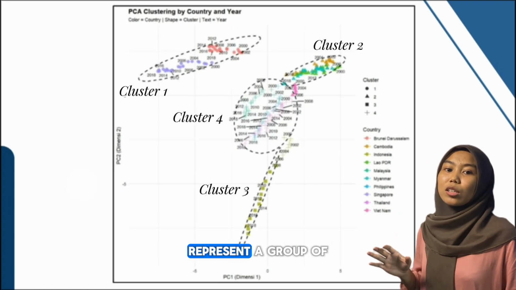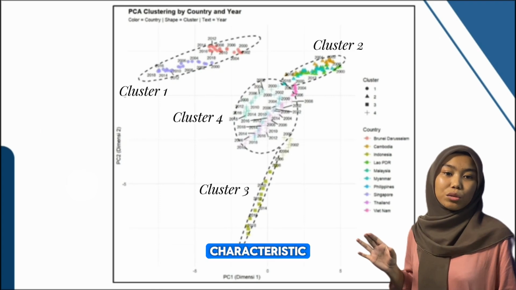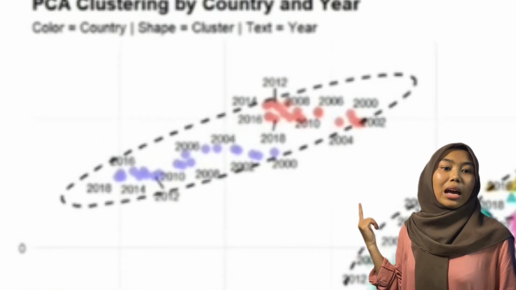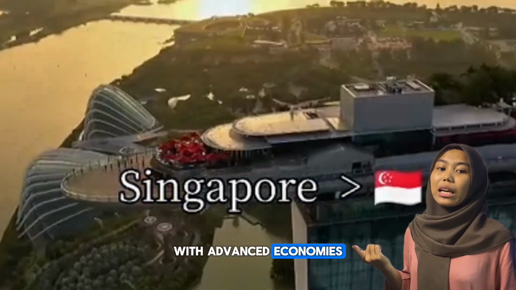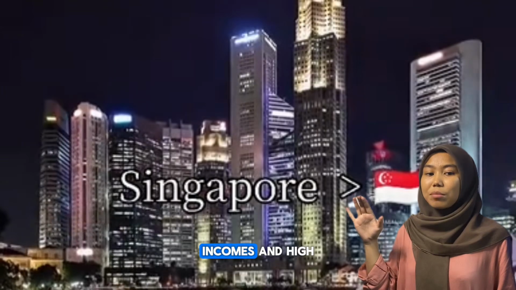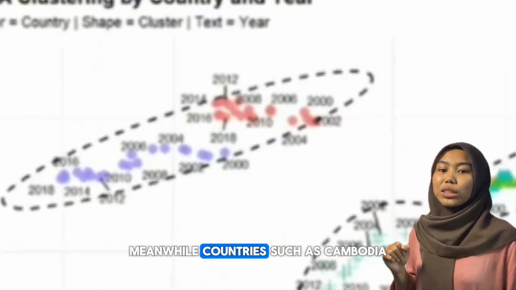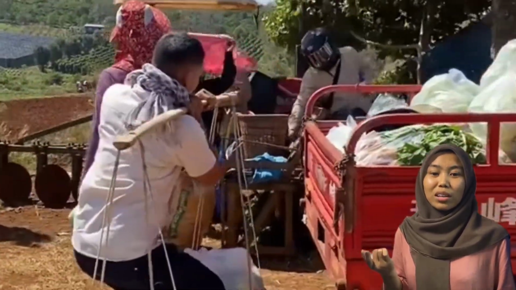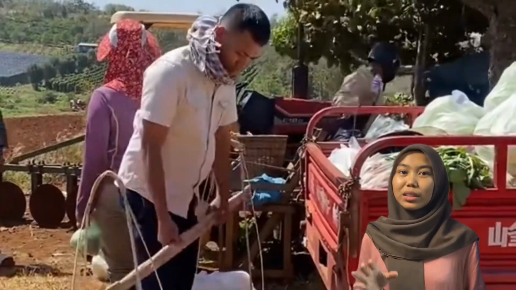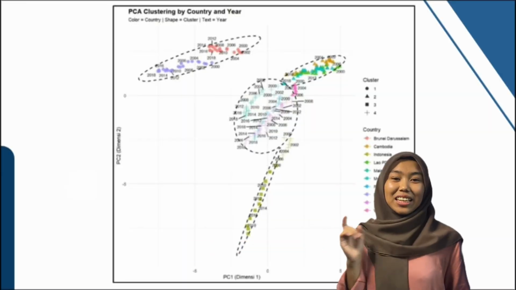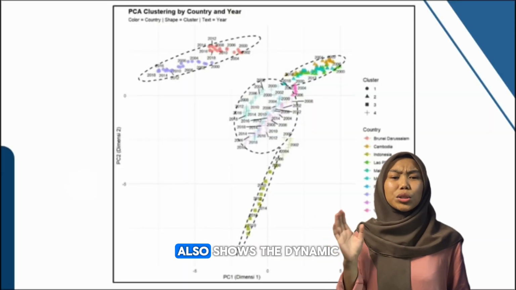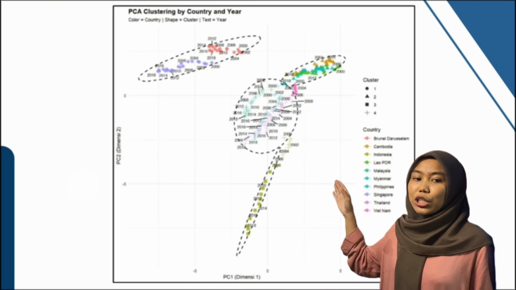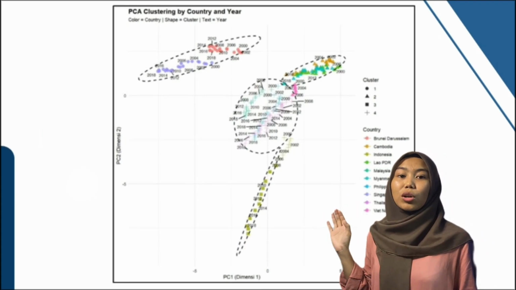Visually, each cluster represents a group of countries with similar economic characteristics. For example, countries such as Singapore and Brunei Darussalam are likely to belong to a cluster with an advanced economy, characterized by high incomes and high productivity. Meanwhile, countries such as Cambodia and Myanmar may belong to the cluster with lower PCA values, indicating an economy based on agriculture and domestic consumption. Interestingly, the movement of points by year also shows the dynamics of economic development. Some countries have moved closer to the cluster of developed countries over time.